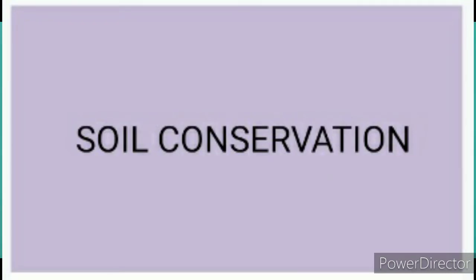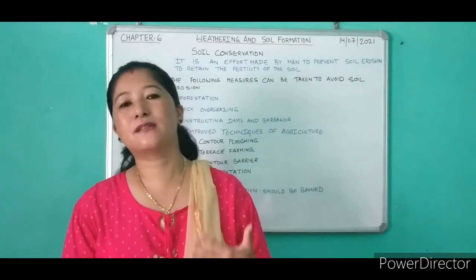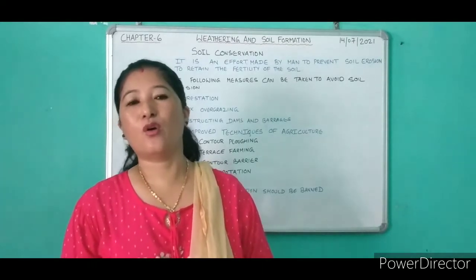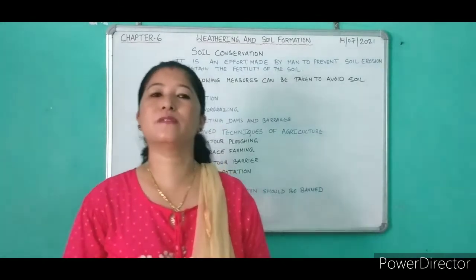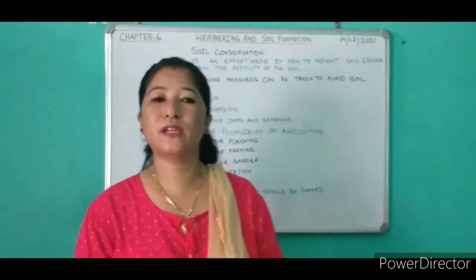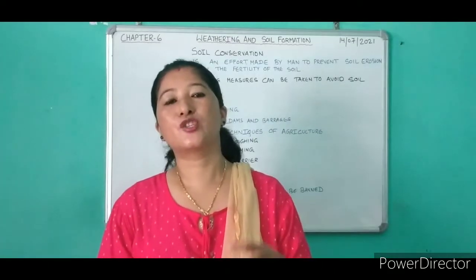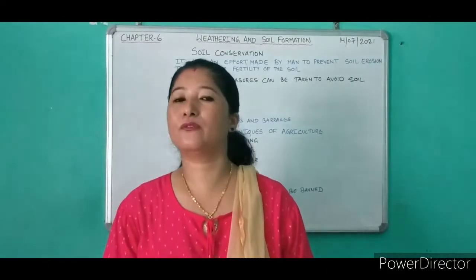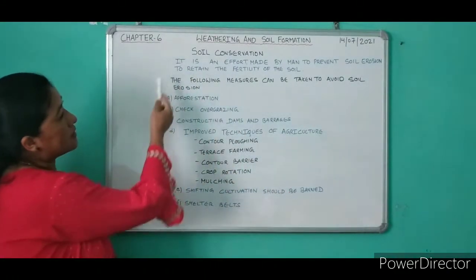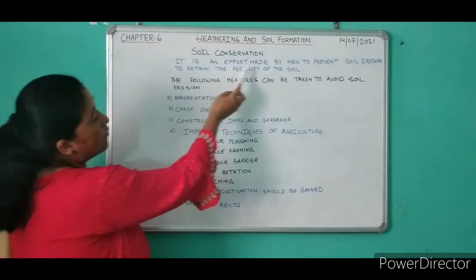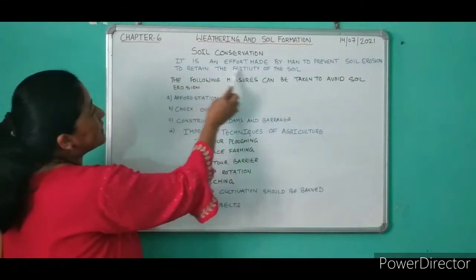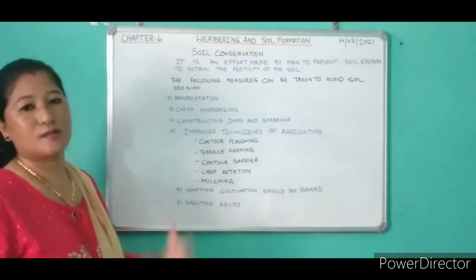So soil conservation means to protect the topsoil from being eroded, or it refers to the protection of the soil against erosion. And the soil conservation is very important because it is the source of basic needs like food and clothing. So see the definition: what do you mean by soil conservation? It is an effort made by man to prevent soil erosion to retain the fertility of the soil.